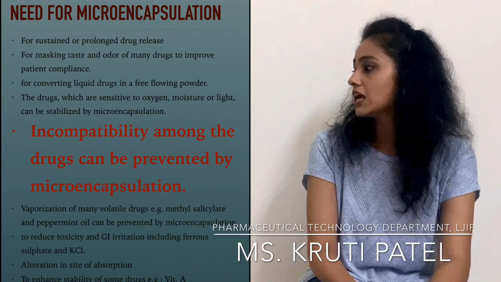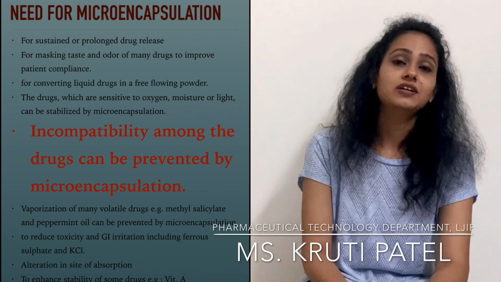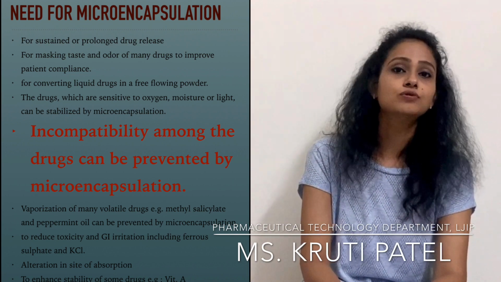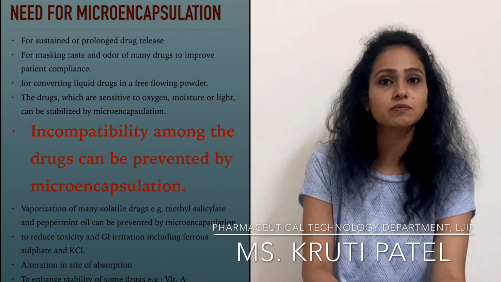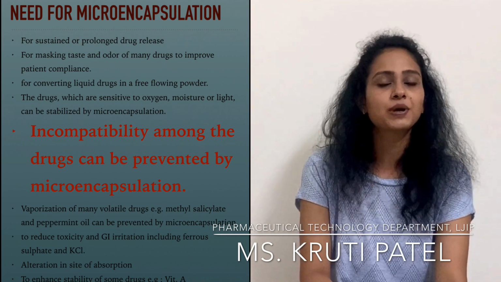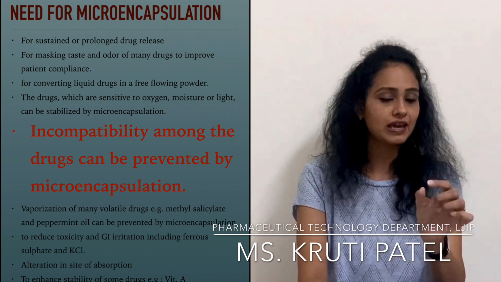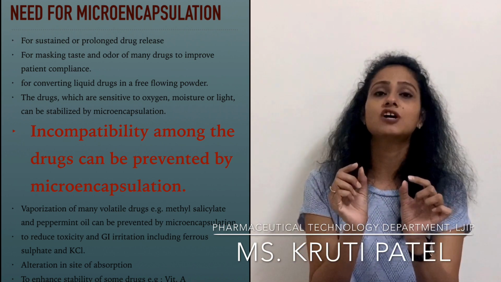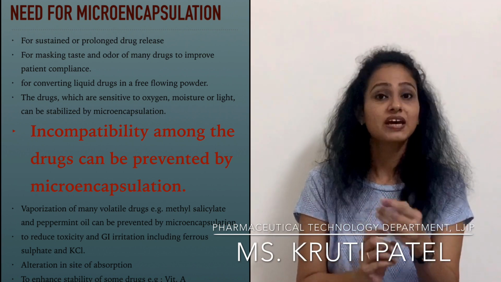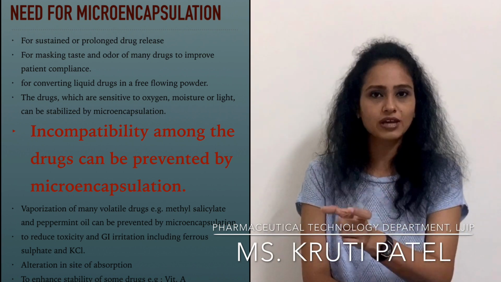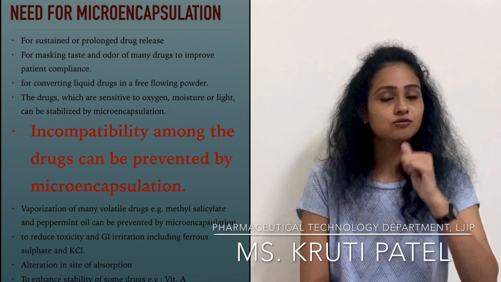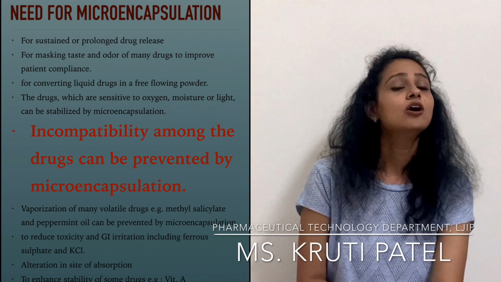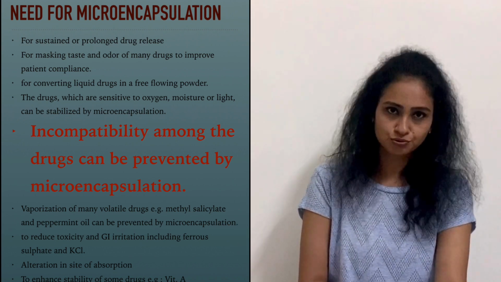The next is to solve incompatibility. Yes, I want to give two different drugs in the same dosage form and they are incompatible. So what I can do is prepare microcapsules of drug A, prepare microcapsules of drug B, and then combine them in a single dosage form. Prepare microcapsules and then combine them in capsule form. So yes, you can solve incompatibilities between two or more drugs.